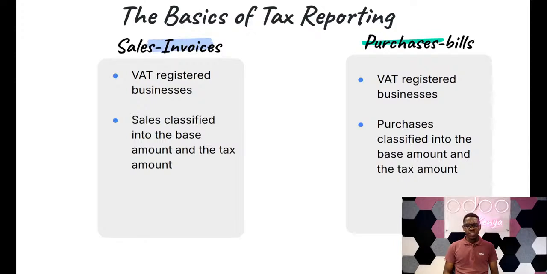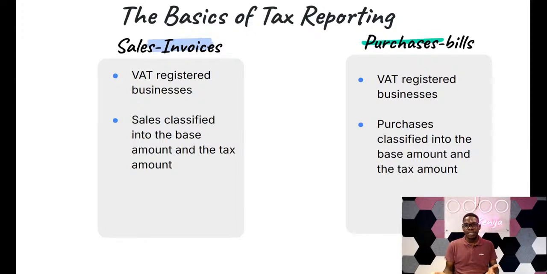So with the basics of tax reporting, the first thing I could point out is that as a business, you could have so many transactions, but the key transactions that any business could have are selling and purchasing what you're selling. Those are the two key transactions that underpin a business. You could be having so many, but these are the two key transactions.